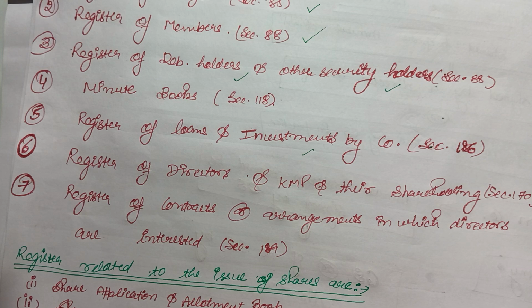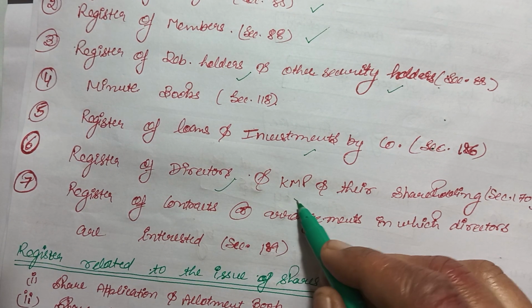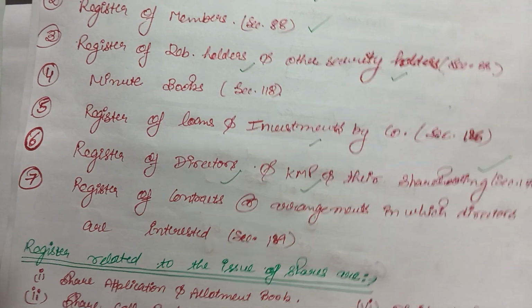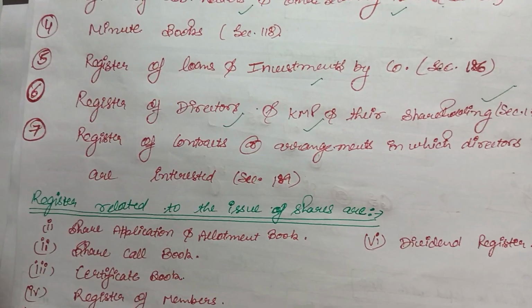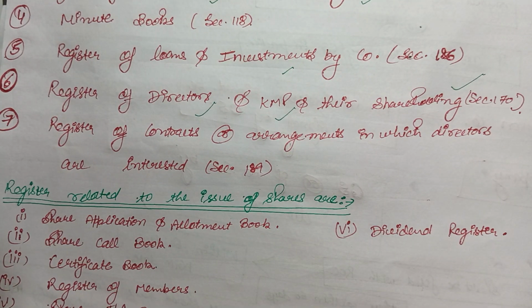And then the register of directors and KMPs and their shareholding. There should be a proper register for the directors and the KMPs and their shareholding. Then is the register of contracts or arrangements in which directors are interested.